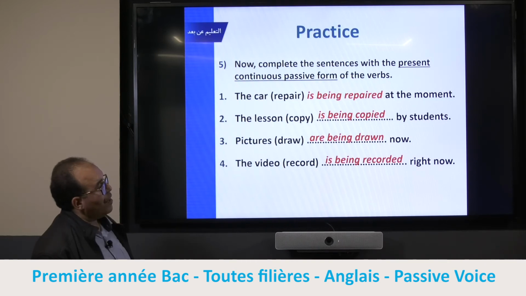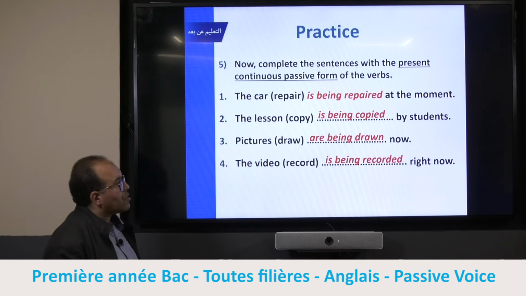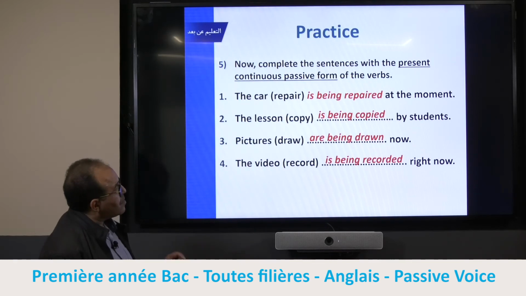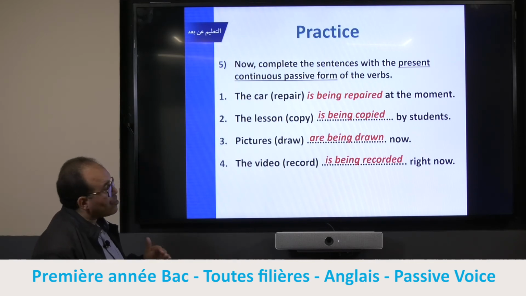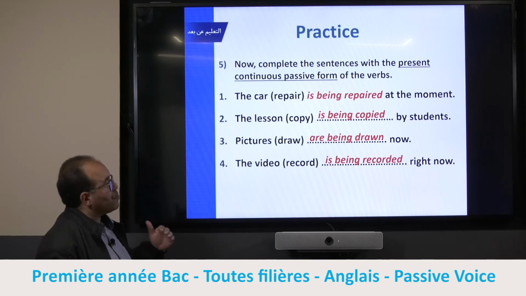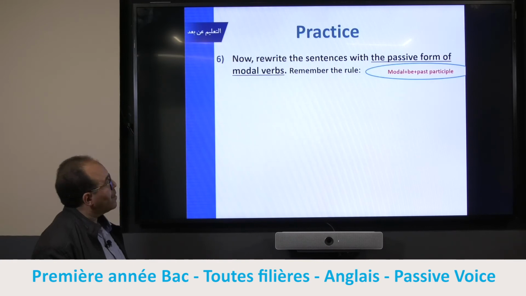So with the continuous form, it's necessary not to forget the being. When I see continuous form in past continuous or present continuous, I should pay attention. Progressive or continuous tense, I should pay attention. When I transform from active to passive, I should pay attention to being.